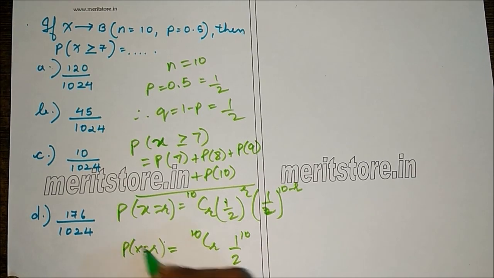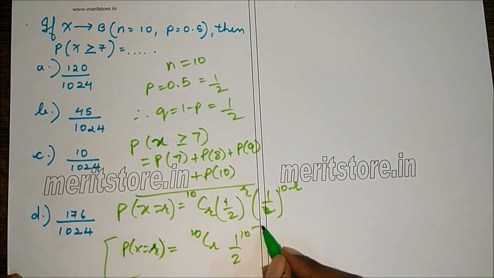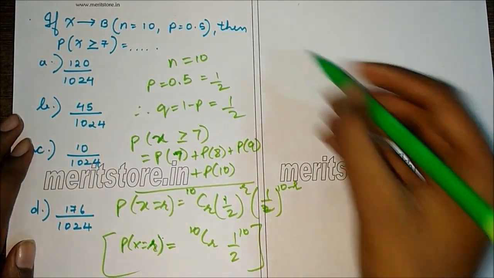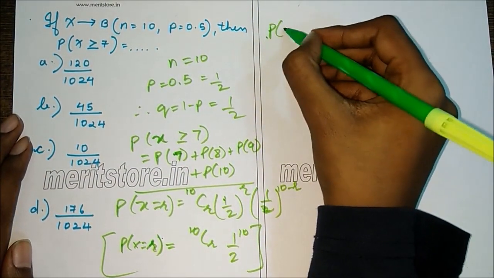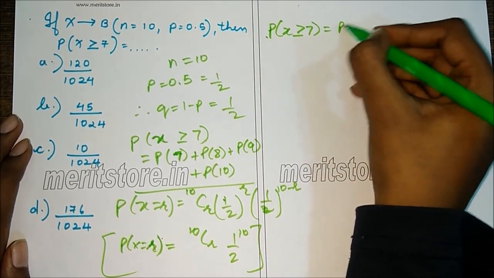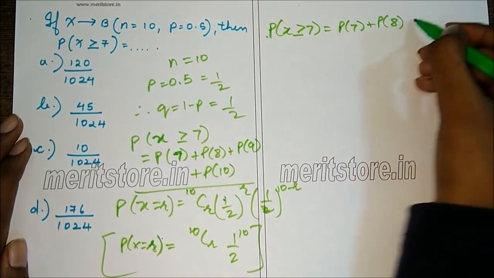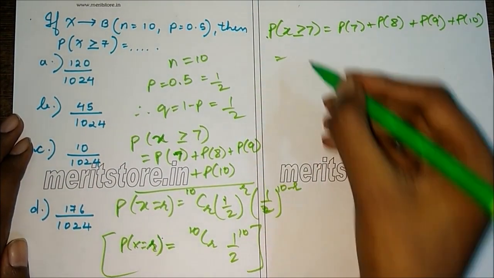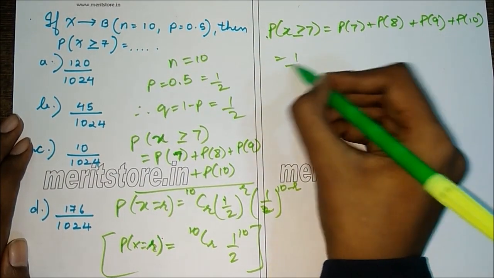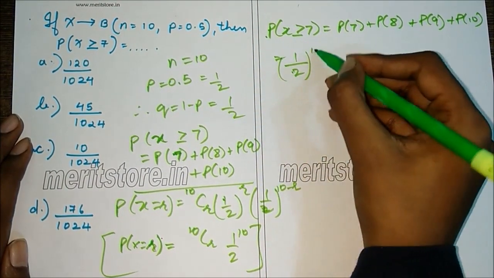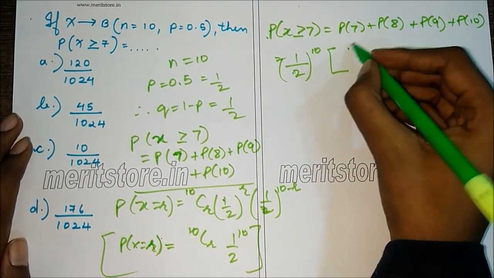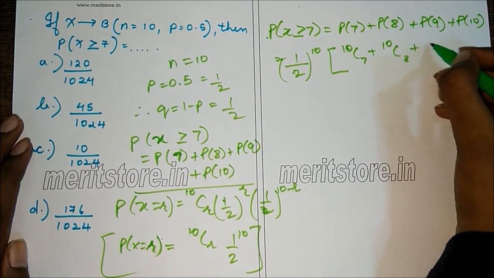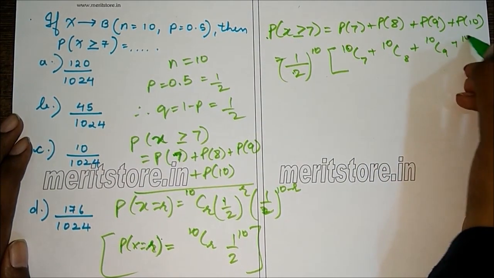So we use this general form and we substitute it for various values of R. We get P of X greater than or equal to 7 is equal to P of 7 plus P of 8 plus P of 9 plus P of 10. Now we take 1 by 2 raised to 10 common. So for R equals 7, we have 10C7, plus 10C8 for R equals 8. Similarly 10C9 and 10C10.